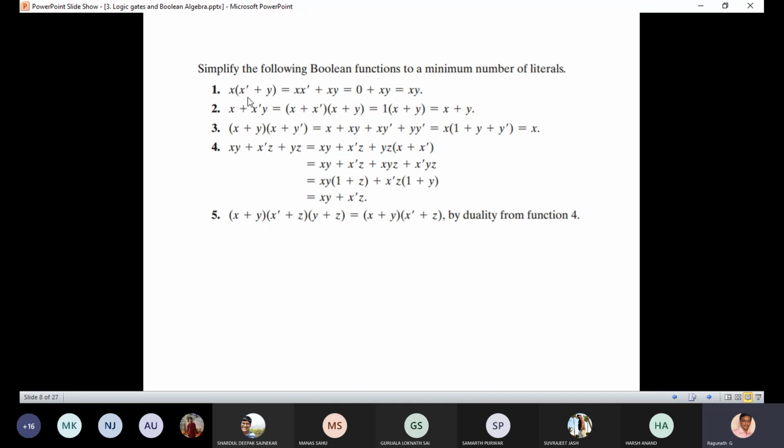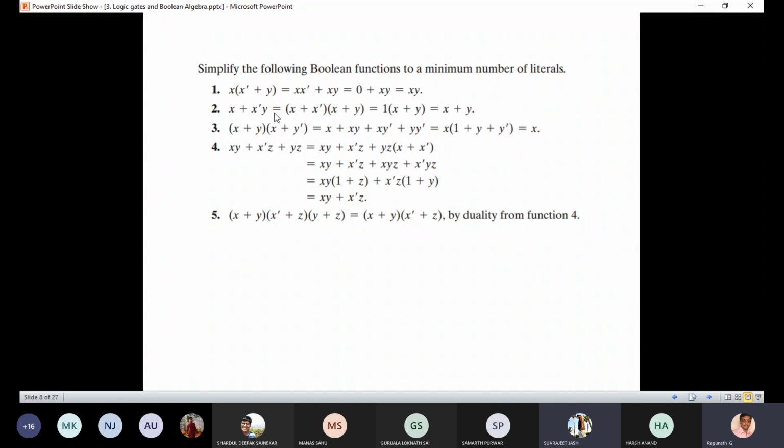And there is some expression: x dot x bar plus y. Now tell me which law I can apply here? Commutative, associative, or distributive? Distributive. If you apply the distributive law, what will I get? x dot x bar plus xy. Is it possible to minimize this expression? x dot x bar equals 0. 0 plus anything, you will get that thing. So the final answer is xy.